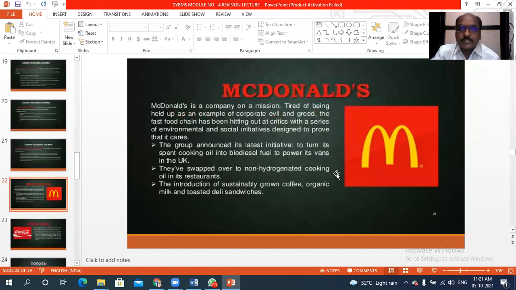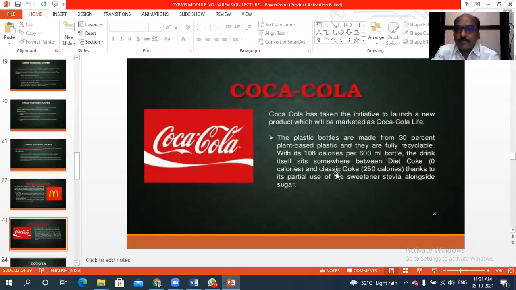Then another, McDonald's. In the hotel sector and other areas, they have developed their brand as a green business. Then Coca-Cola, this is also green business. Whatever bottles they are using for Coca-Cola, they collect those bottles, and from those bottles, again, it means recycling, they reuse those bottles.